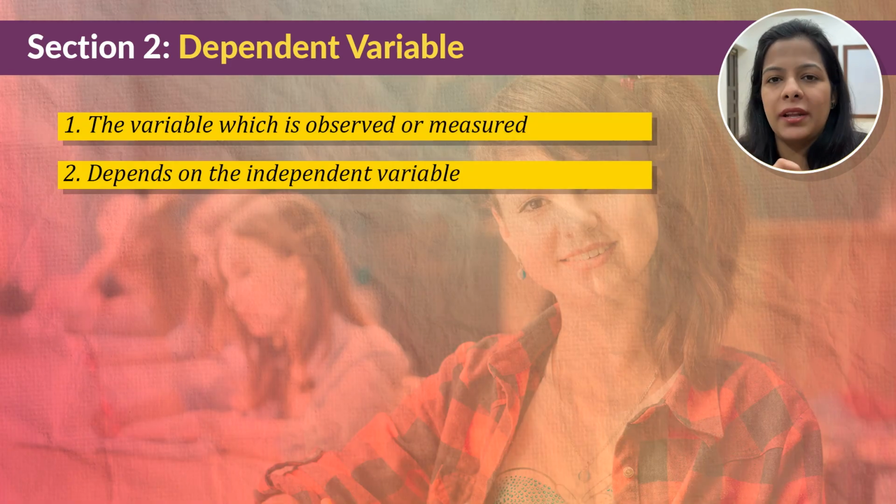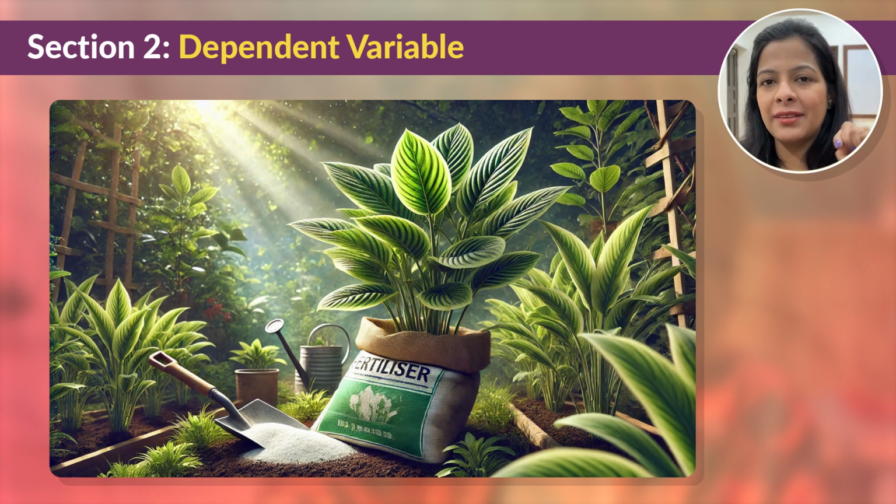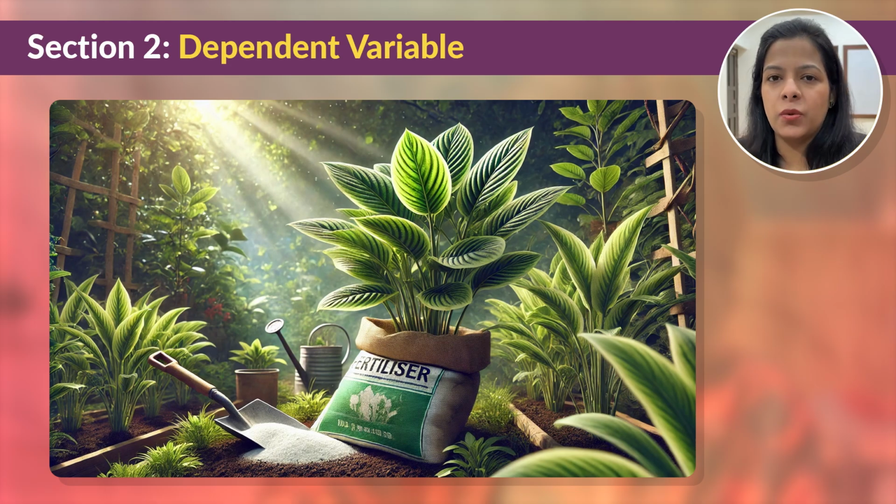Let me give you another example. Let's say you are studying if a particular type of fertilizer affects the growth of plant. So you use 3 different fertilizers and measure the height of plants after every month. In this case, the dependent variable is the height of the plant, because it's what you are observing to see the impact of fertilizer. And here the fertilizer is independent variable.